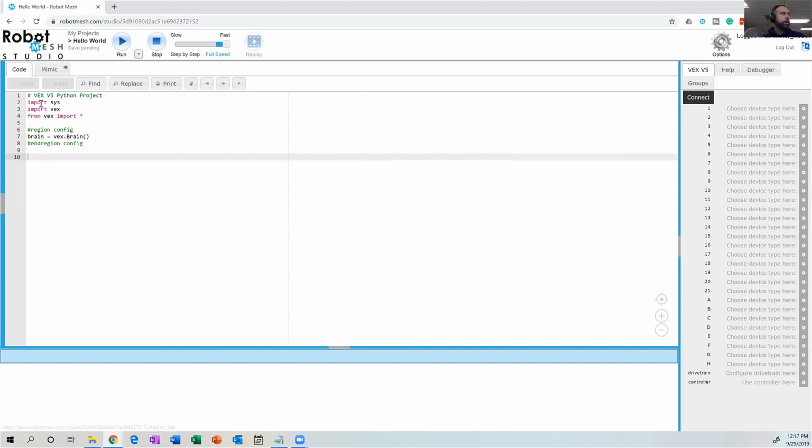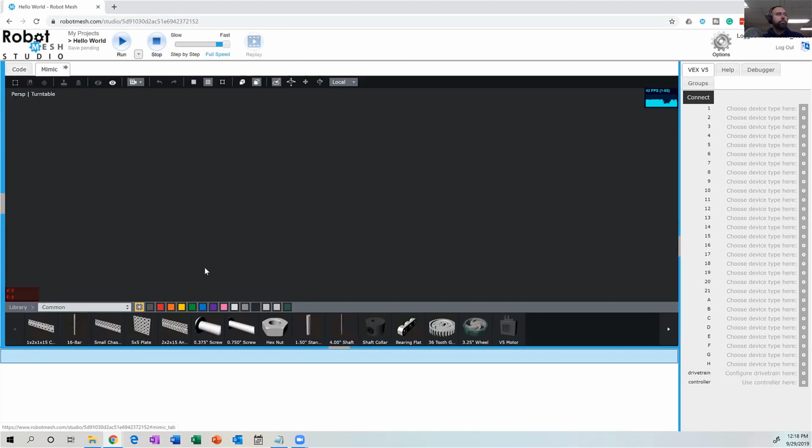I have my program editor, the next window where we're going to be writing our Python code. I have a mimic window. If I had actually built a 3D simulation of the robot, I would see it here and I could program and control it here.